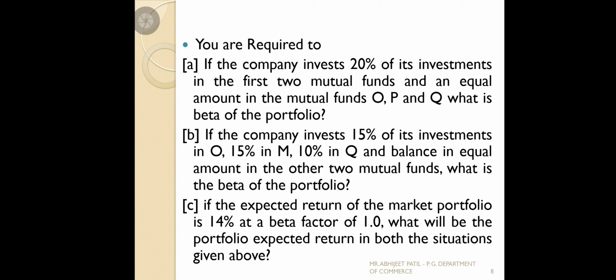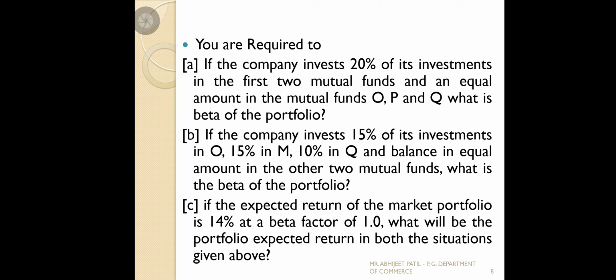So what is the left security? N and P, where they are going to invest the remaining amount in equal proportions. And again the question they ask, what is the beta? In the first situation they also ask beta, in the second situation the question they ask is beta. So what is the difference between the first and second question? Only the investment distributions are different, and they want to check, if you go for 20 and remaining things, or 15 and remaining things, what is the risk the company as an investor will generate.